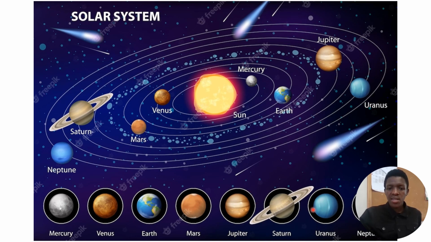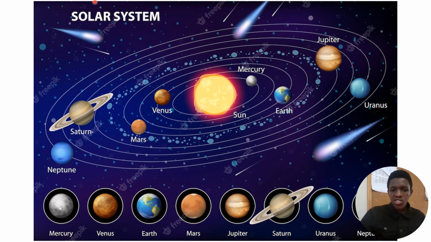It would be very good if you know the order of these eight planets. So I can give you a tip on how you can know the order.